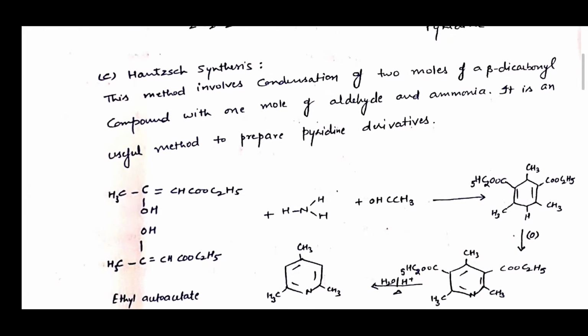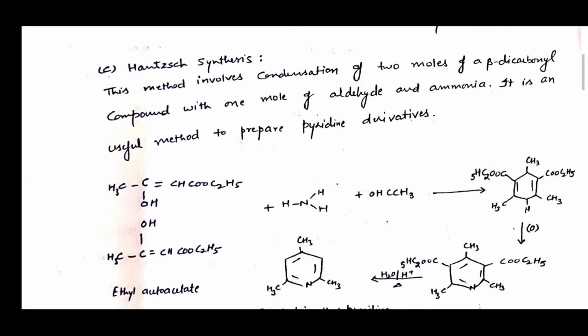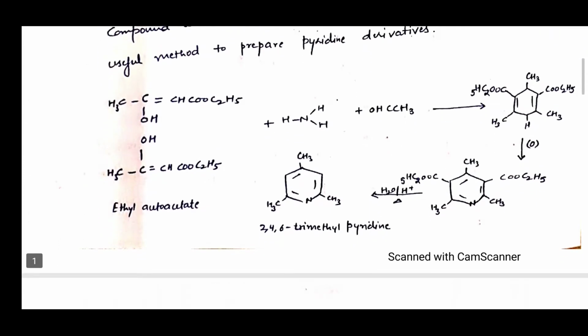Now the next synthesis is Hantzsch synthesis. This method involves condensation of 2 moles of a beta dicarbonyl compound with 1 mole of aldehyde and ammonia. It is a useful method for preparation of pyridine derivatives. As you can see in this reaction, ethyl acetoacetate when treated with ammonia and formaldehyde forms 2,4,6-trimethylpyridine.